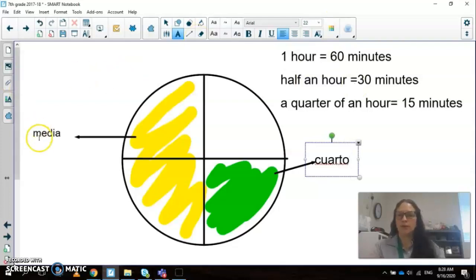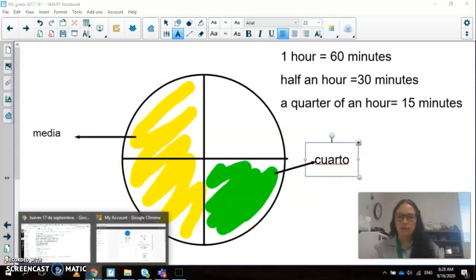Why? Because this is half, you see, half an hour, and this is a quarter, just a quarter of the hour. So that's why in Spanish you're going to say it is 12 and a quarter. That's how you will say it. It's 12 and a quarter, or it's a quarter to 12.